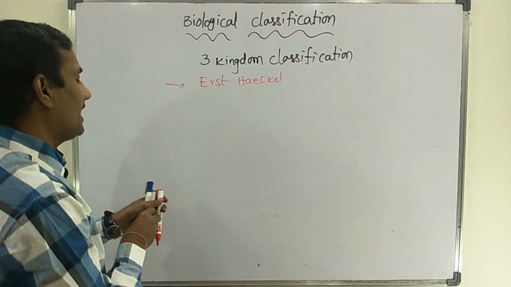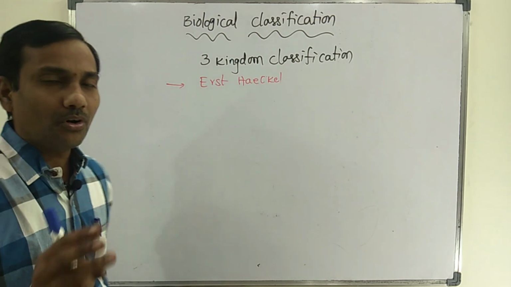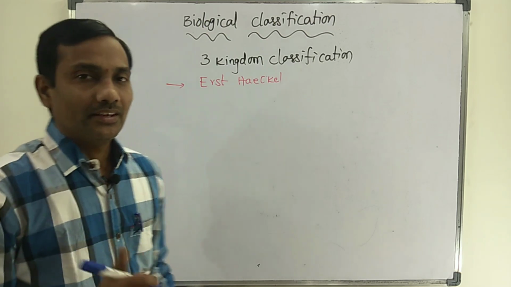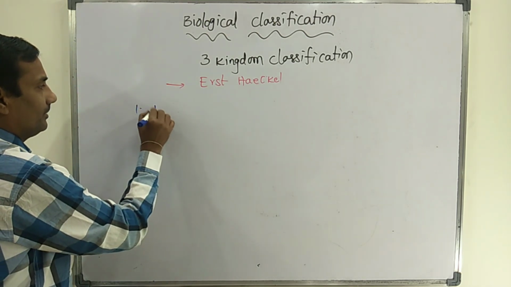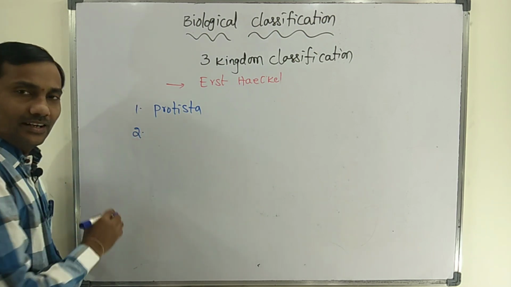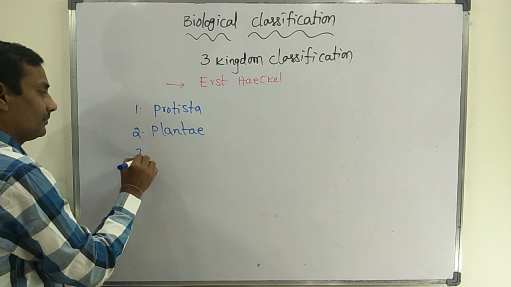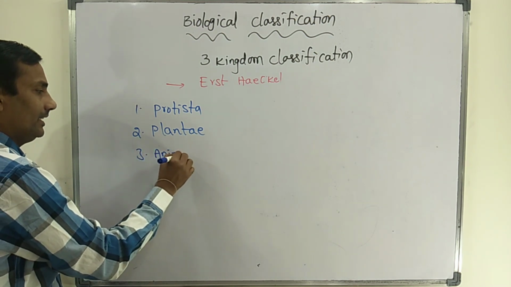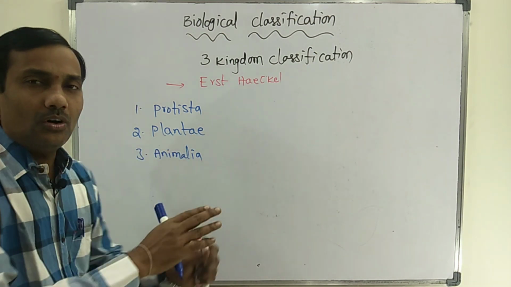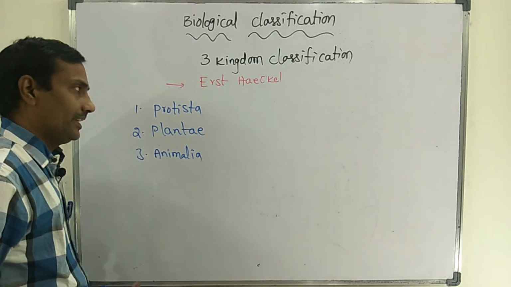According to three kingdom classification, all organisms are broadly divided into three kingdoms. The first kingdom is Protista, the second kingdom is Plantae, and the third kingdom is Animalia.